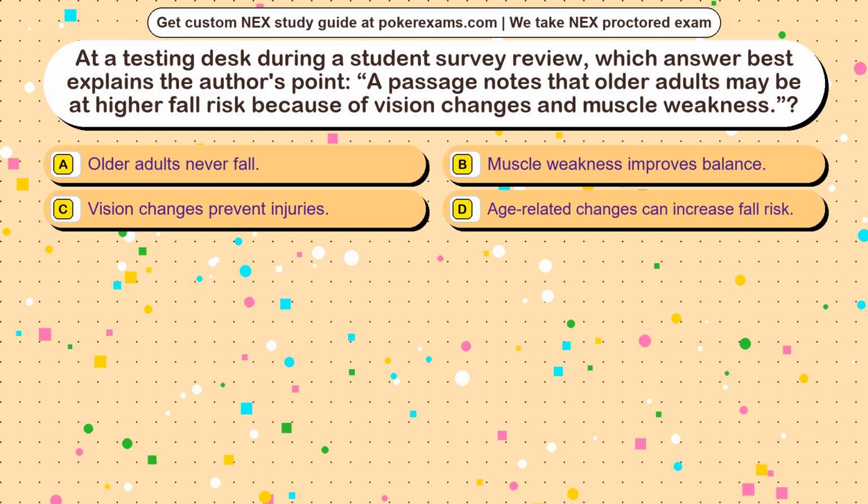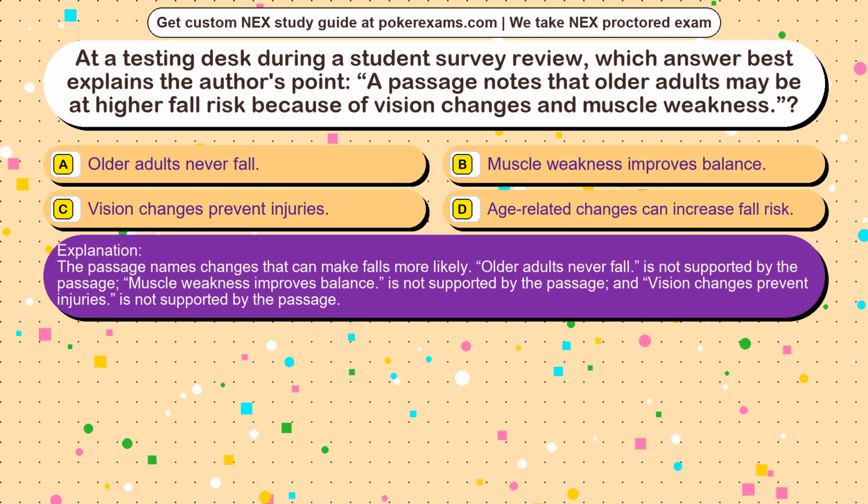The correct answer is option. The passage names changes that can make falls more likely. Older adults never fall is not supported by the passage, muscle weakness improves balance is not supported by the passage, and vision changes prevent injuries is not supported by the passage.